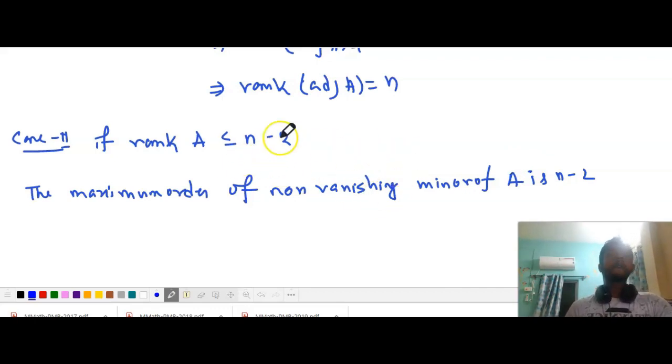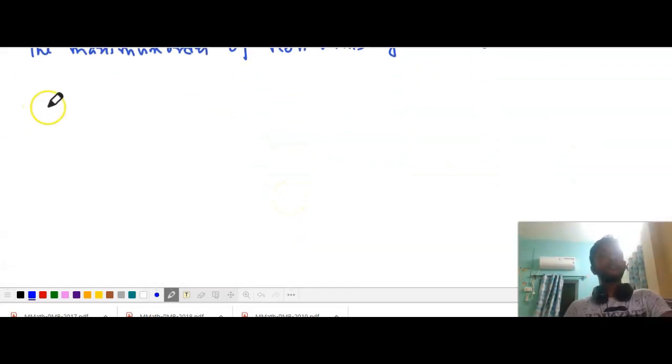So as the rank of A is less or equal to n minus 2, we can conclude that the maximum order of non-vanishing minor of A is n minus 2. Now, when we are constructing adjoint A, we are taking the minors of order n minus 1.